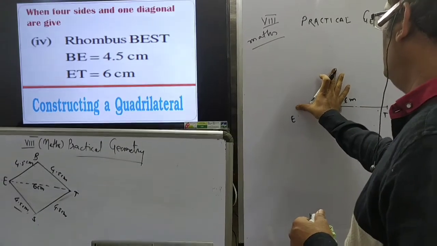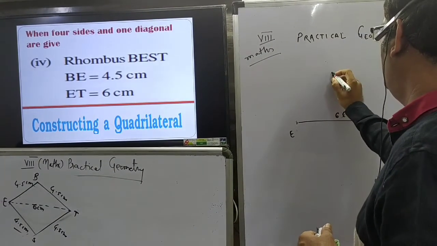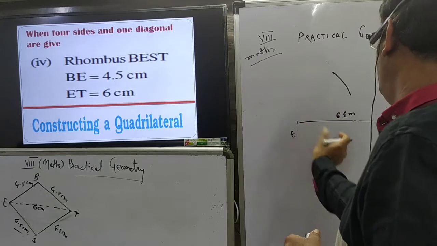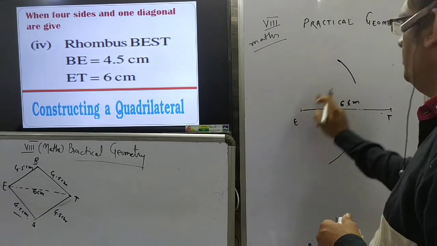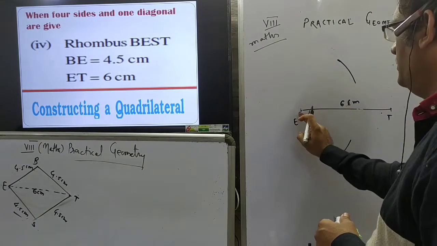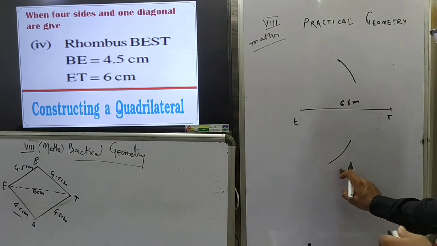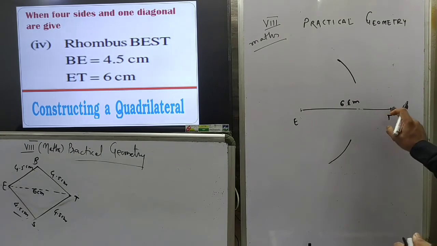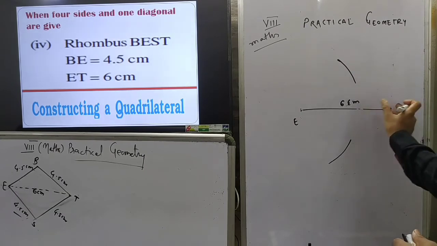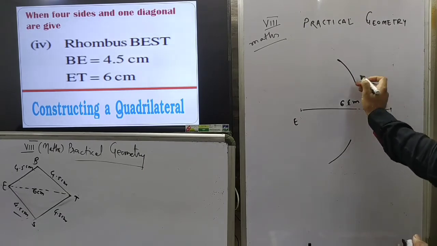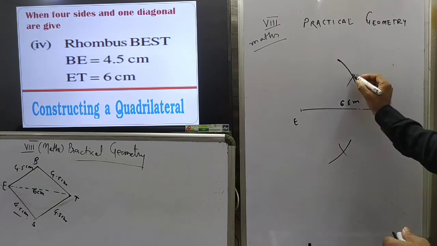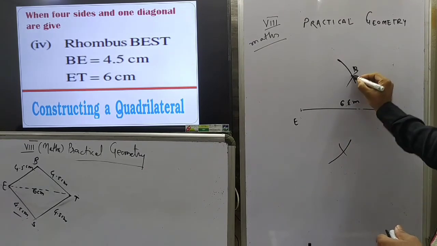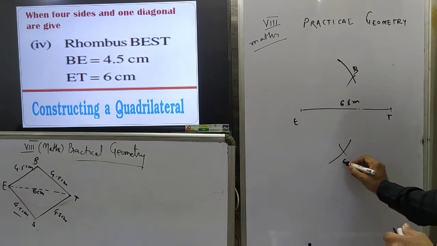Put the metallic end of the rounder with radius 4.5 centimeter and draw an arc here and here also, because from this point E, B is 4.5 centimeter, and from this E, S is also 4.5 centimeter. Now put the metallic end of the rounder at T with the same radius, that is 4.5 centimeter. Draw another arc from this T with radius 4.5 centimeter here and here. Now this point is B and this point is S.